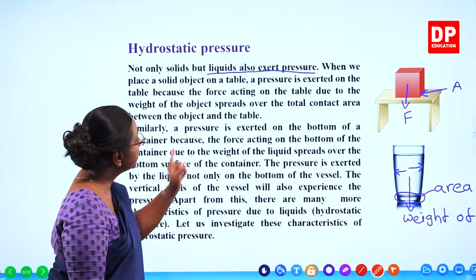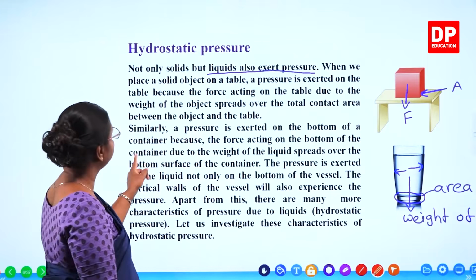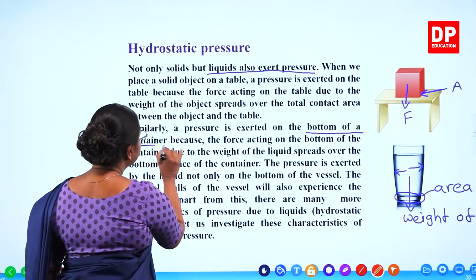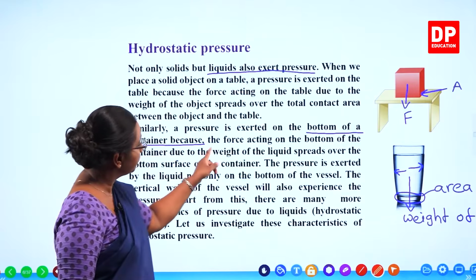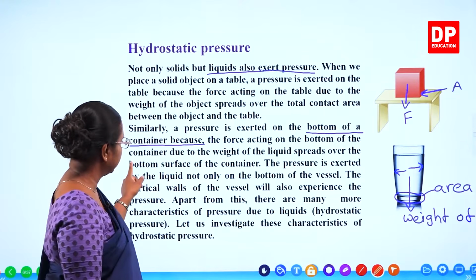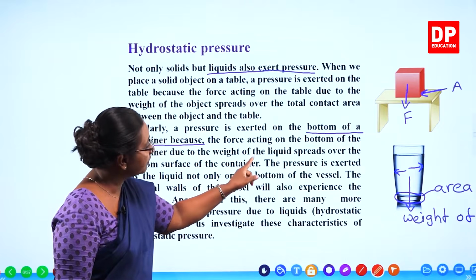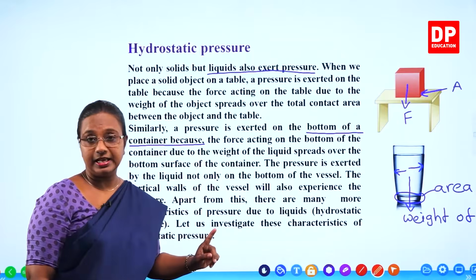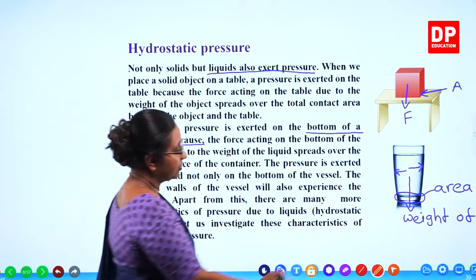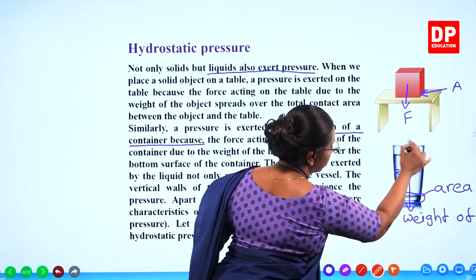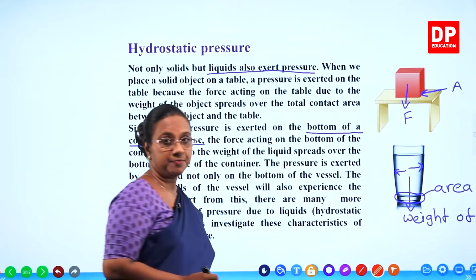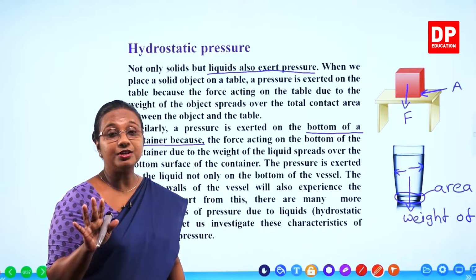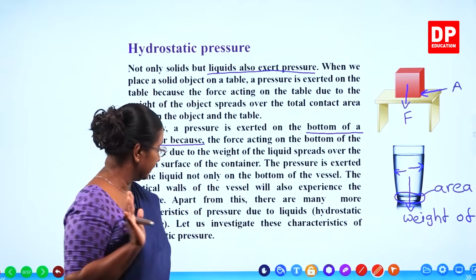Similarly, a pressure is exerted on the bottom of a container. So this is something that I told you. Bottom of a container, because the force acting on the bottom of the container due to the weight of the liquid spreads over the bottom surface of the container. So what I explained. Now this is the area, weight of water spreads over this area. Because of that, there is pressure exerted. Is that clear to you all, students? I am sure you all can understand.